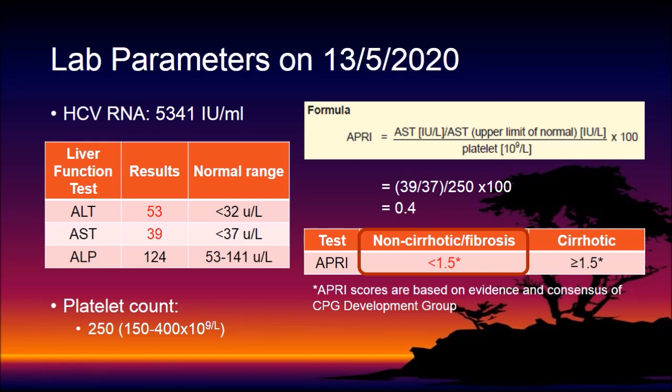In terms of liver function tests, the ALT and AST were higher than the normal range. Platelet count was normal. APRI is one of the non-invasive methods of assessing fibrosis which have been developed to reduce the need for liver biopsy. After we put in the value of AST and platelet count, we get a score of 0.4. This is less than 1.5 and hence highly suggestive of a non-cirrhotic stage.